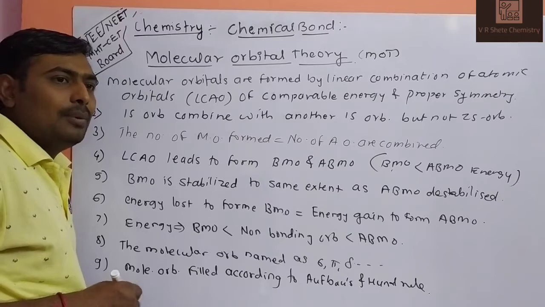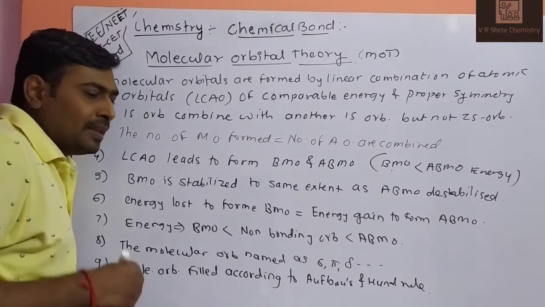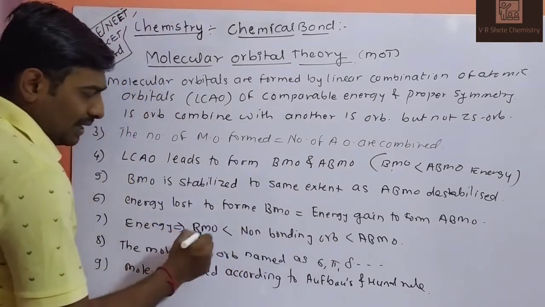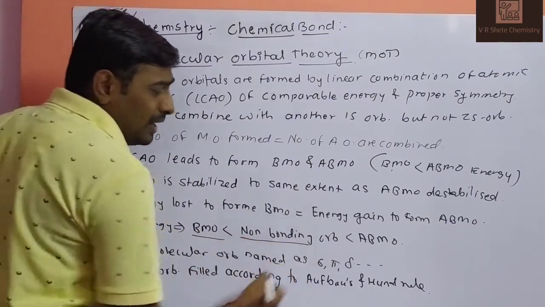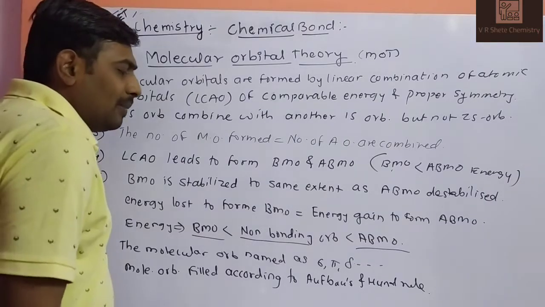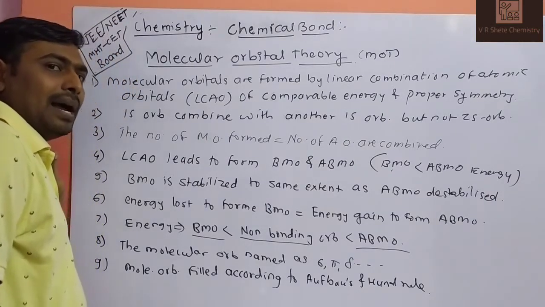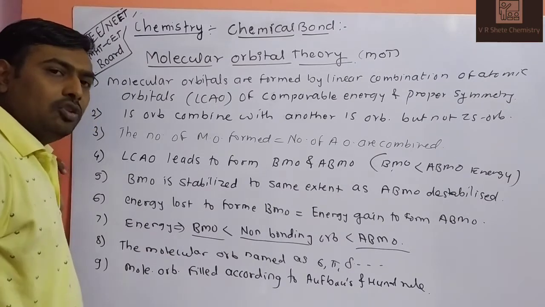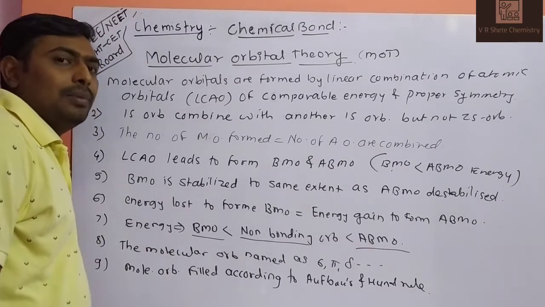Regarding the energies of these three, the lowest energy is BMO, then non-bonding electrons, then ABMO. The molecular orbitals are named sigma, pi, delta, and so on. Molecular orbitals are filled according to Pauli's rule and Hund's rule of maximum multiplicity.